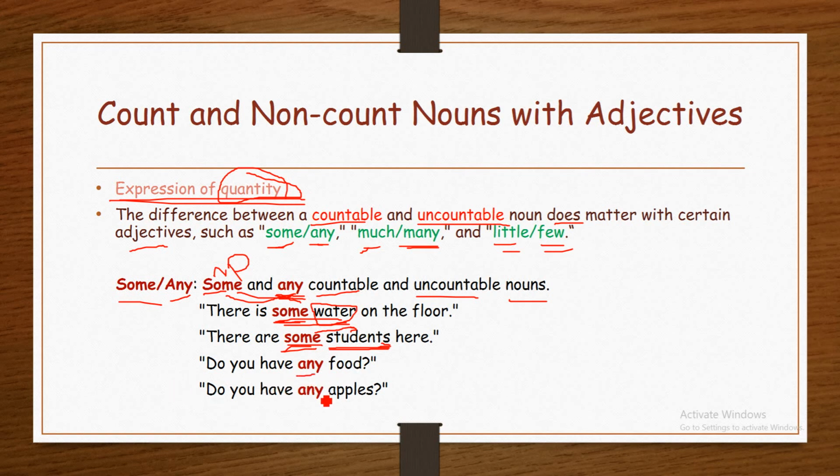And any, as we said, is used in question and negative statements. Do you have any food? It is a question statement. Do you have any apples? Non-countable nouns, countable nouns. I don't have any money. This is a negative sentence that contains any.